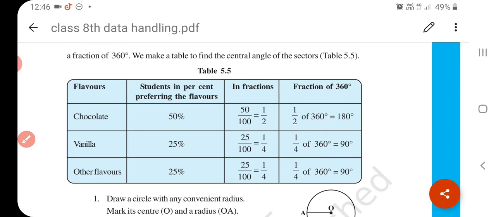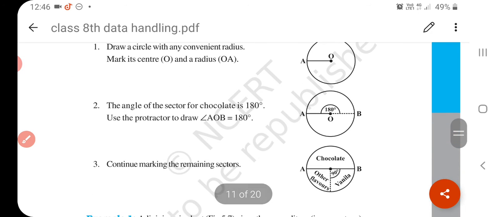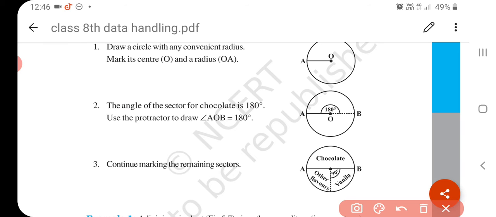Okay, understand? So see, this is 180. So the first part is for chocolate ice cream. Okay, 180 means this is the chocolate ice cream, that is vanilla and that is the other flavor. This type you have to draw a pie chart. But what are the steps of construction? Understand? Shade or color each sector differently, give a key, give the heading.